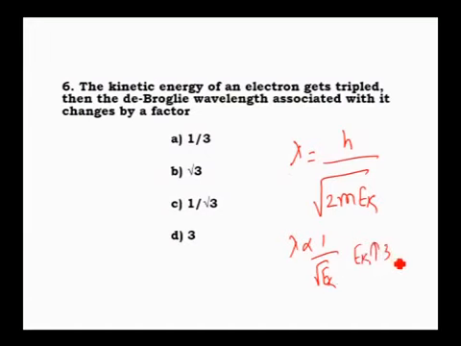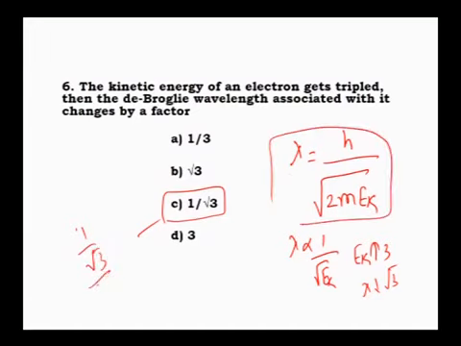If kinetic energy increases by 3 times, then definitely lambda value decreases by root 3 times. Decreases by root 3 times means the answer will be 1 divided by root 3. Clear? Because it's inversely proportional, therefore lambda value decreases by 1 by root 3 is the correct answer. Again, it is also based on the de Broglie wave equation in terms of kinetic energy.